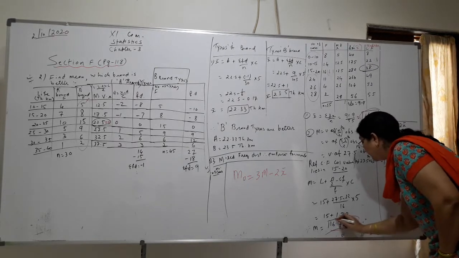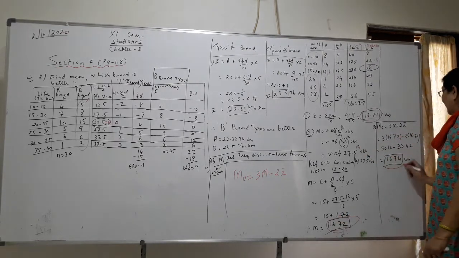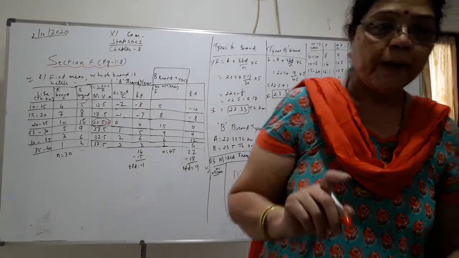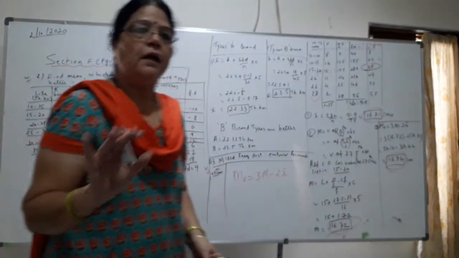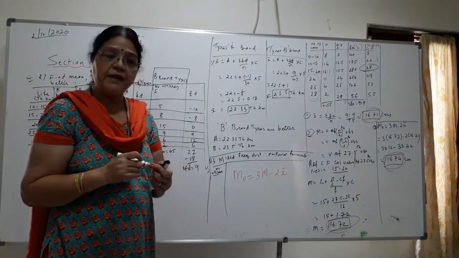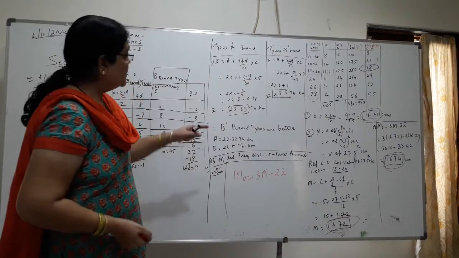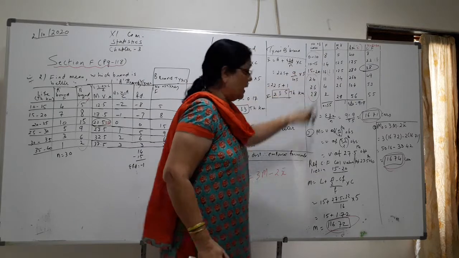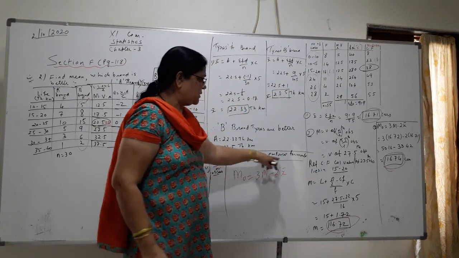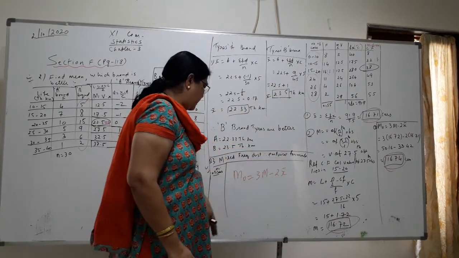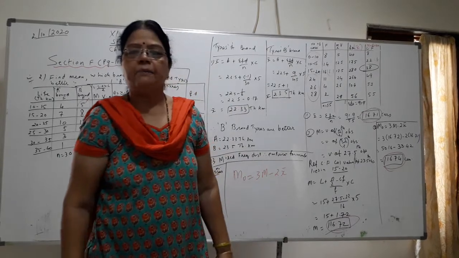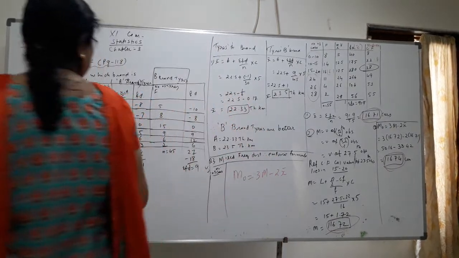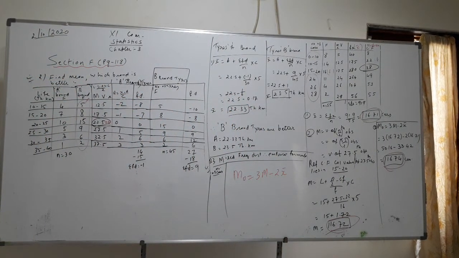What is median? 16.72. And what is mode? 16.74. So in mean, median and mode there is not much difference. It is only a point difference. Here we have worked out all three. This sum is important because it is of mixed type. I have underlined it with red. I have written a note here: mixed frequency distribution, therefore empirical formula, mode equals 3m minus 2x bar. So this is question second and question third, both of which are very important.